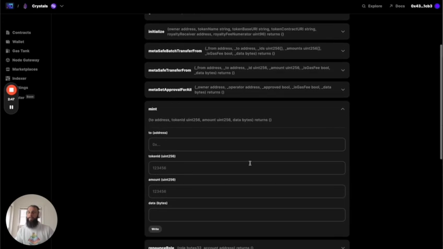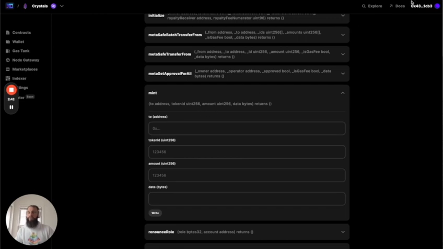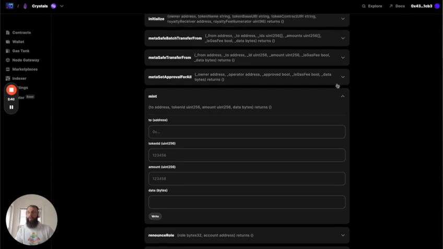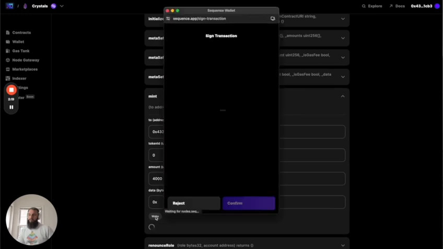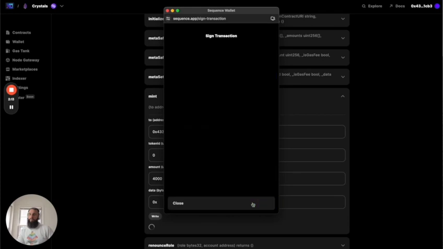That's right here. And you're going to want to copy your own address. This address is provided to you whenever you create an account. So we'll mint it to this one. We give it a token ID. We'll say this will be a currency, so we'll say 4,000. And we give it a 0x bytecode, and then we hit write. And then we sign this transaction right here. This will call the mint function.